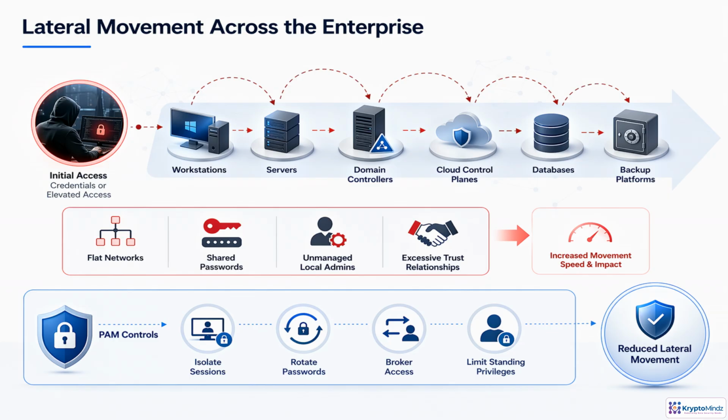Flat networks, shared passwords, unmanaged local admins, and broad trust make movement easier. PAM slows the attacker down by isolating sessions, rotating secrets, brokering privileged access, and removing standing privileges wherever possible.